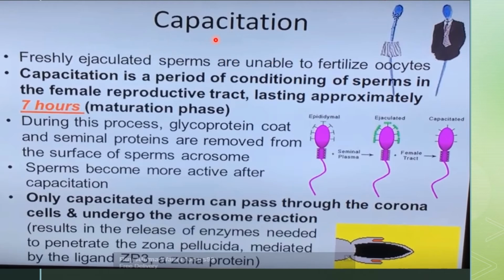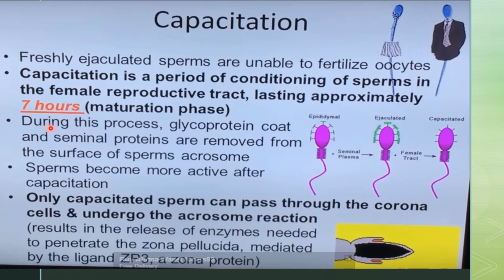So now we come to the process of capacitation, which is a period of conditioning in the female reproductive tract. What is capacitation? It is the period of conditioning within the female reproductive tract. In human beings, it lasts approximately 7 hours. Capacitation is a period of conditioning of sperms in the female reproductive tract, lasting approximately 7 hours, and this is actually a maturation phase.